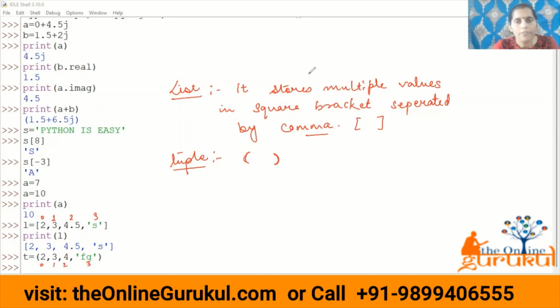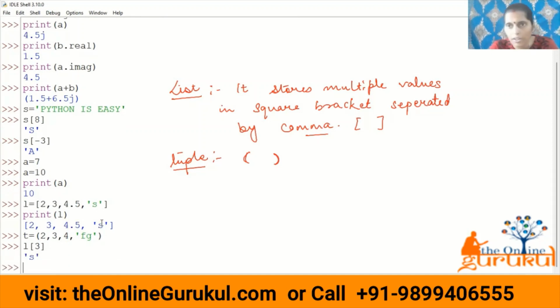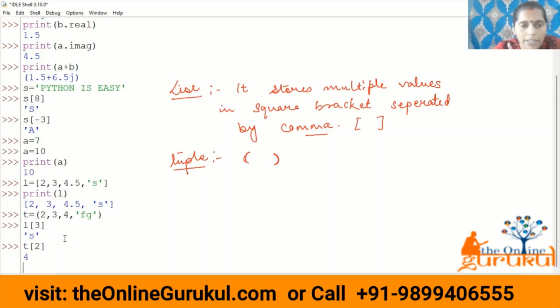For example, if I write L of 0, and L of 3, what would be the output? See, this is 0, 1, 2, 3. If I want to retrieve any value in tuples, like let us suppose index 2, see, it always starts from 0. 0, 1, 2. The output will be 4.